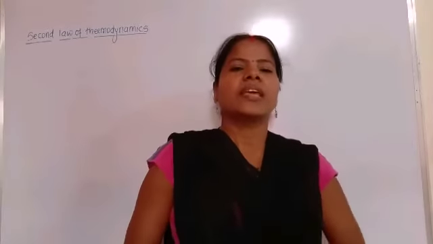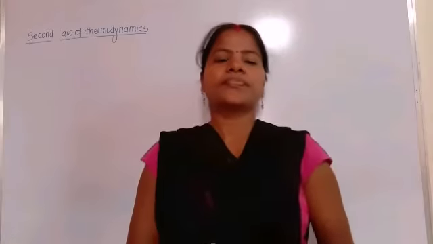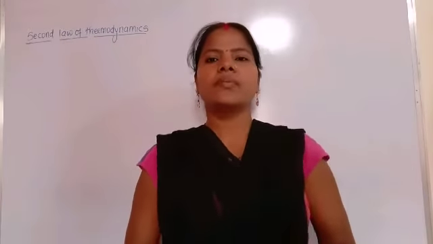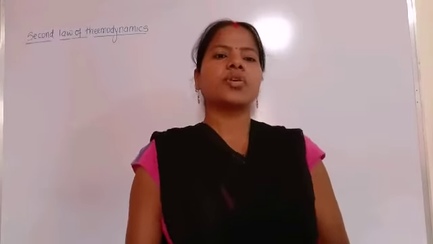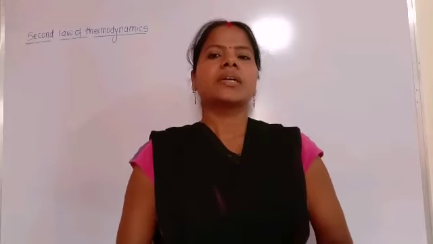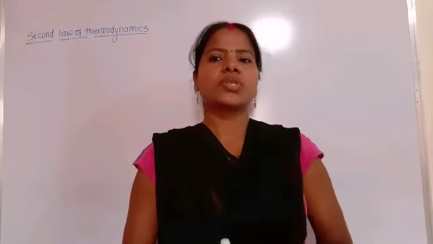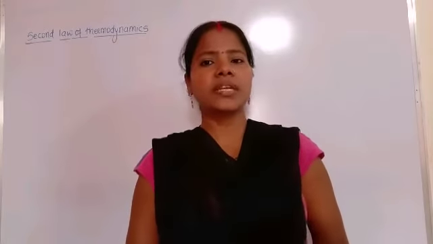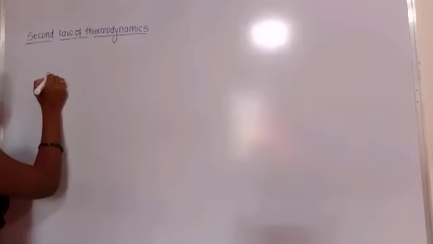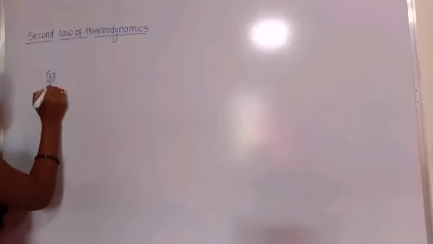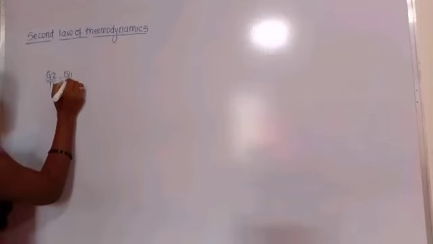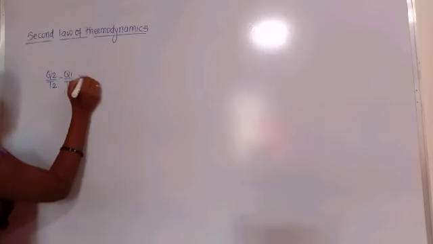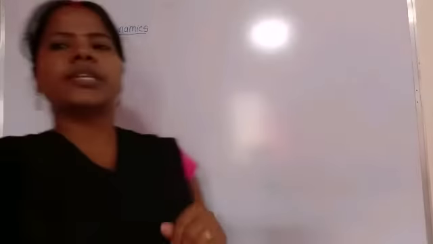Hello, good morning. In our previous class, we studied the principle of increase of entropy. In that topic, we studied that for the whole system, the source loses entropy, that means the negative sign: Q2 by T2 minus Q1 by T1 is greater than 0. That means this value is greater than 0. So this is the net change in entropy.